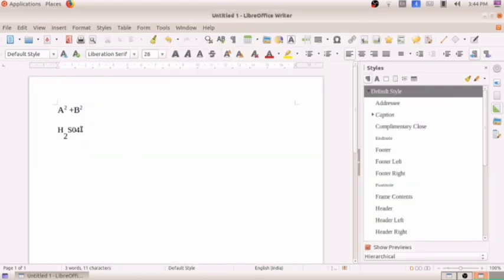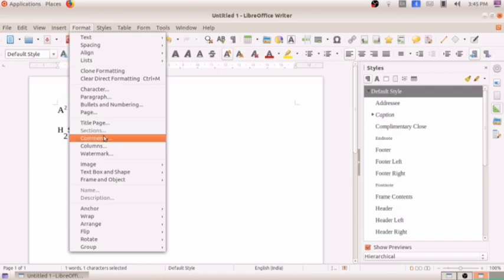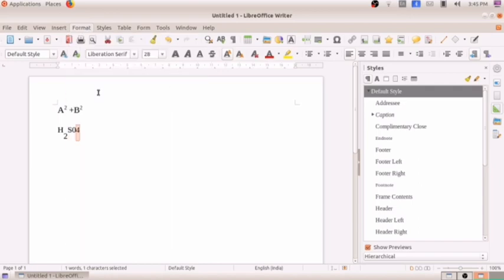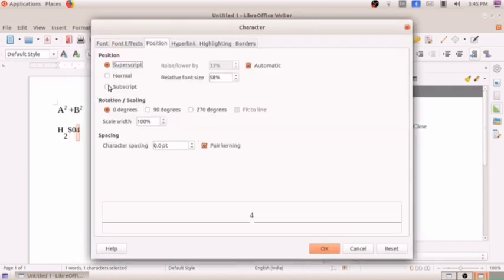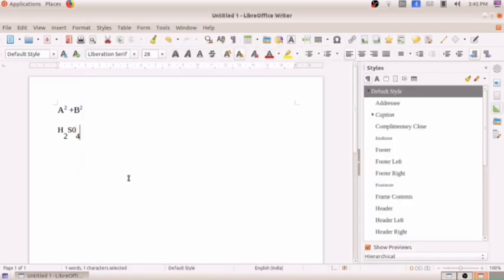Okay, the next one is we have to select the 4. We have to change the position of the 4 also. So select the 4, click on the format menu. In the format menu, click on Character, make it subscript, and click on OK. So now you can see the change over here.